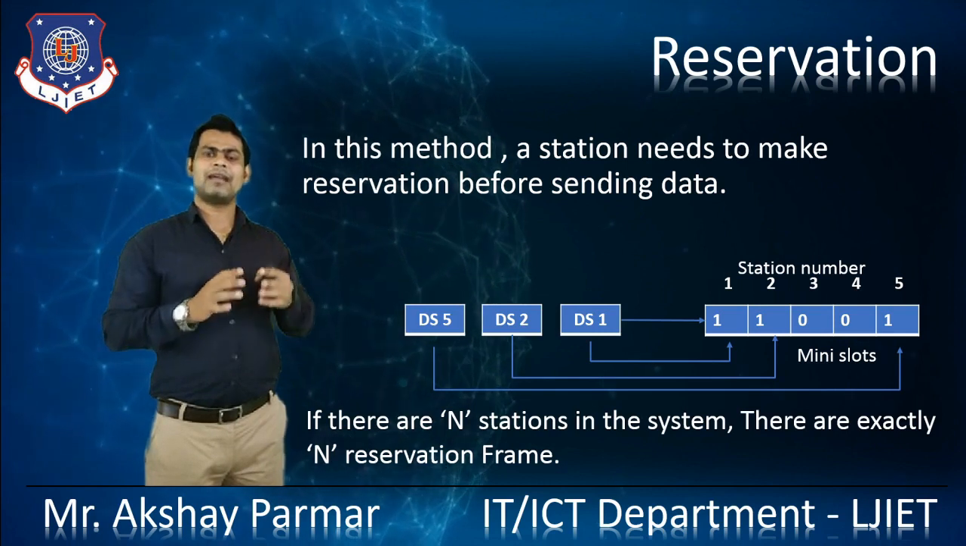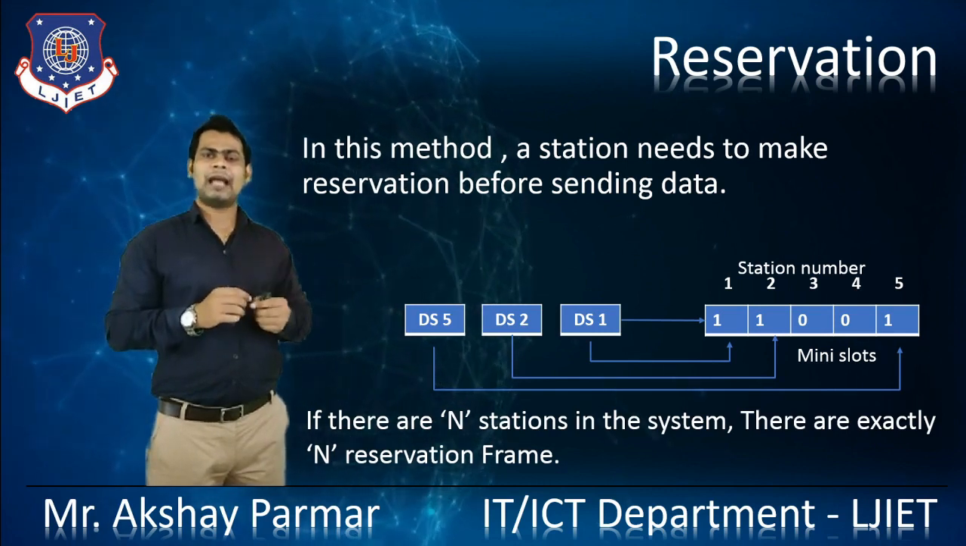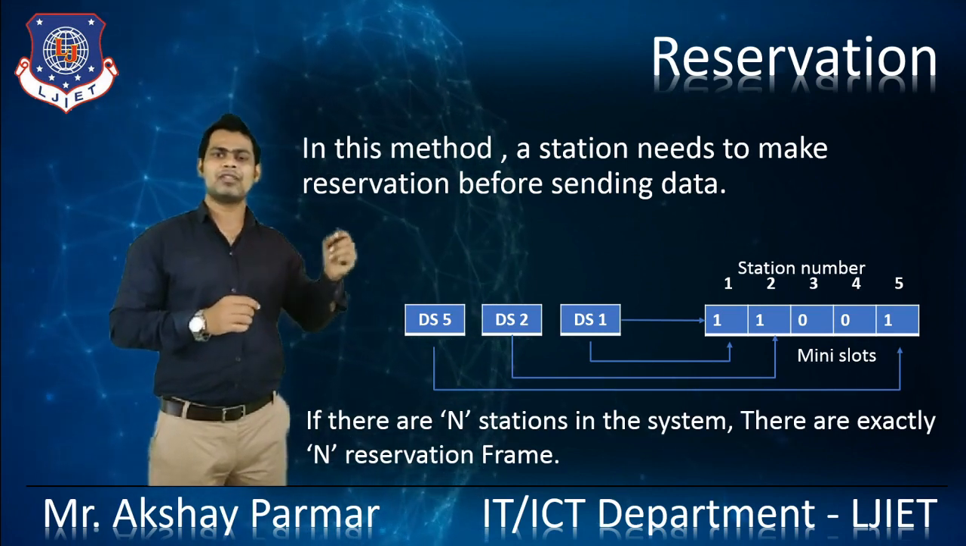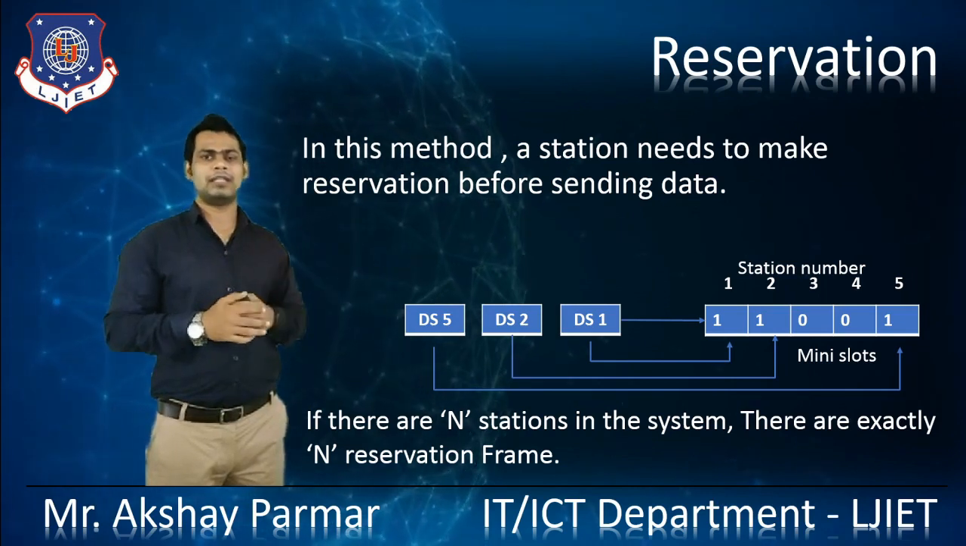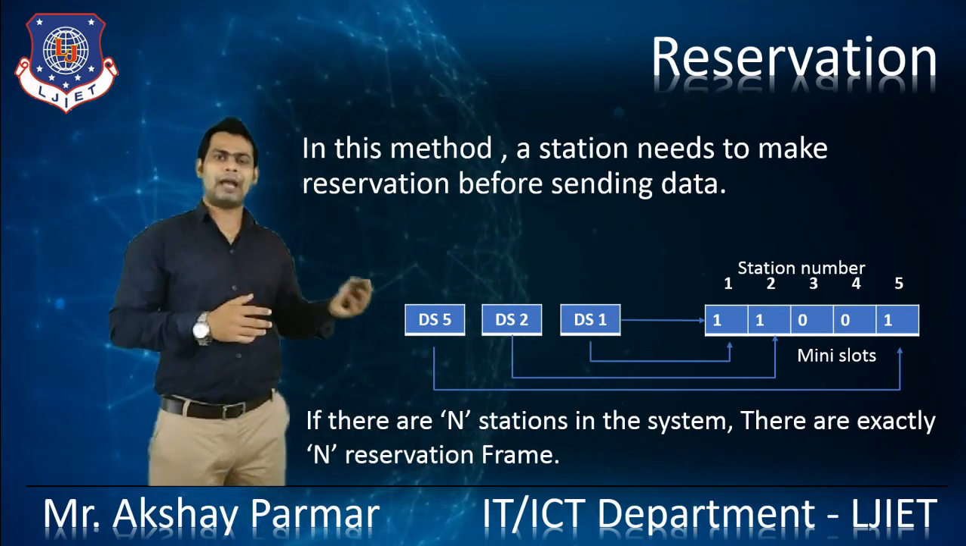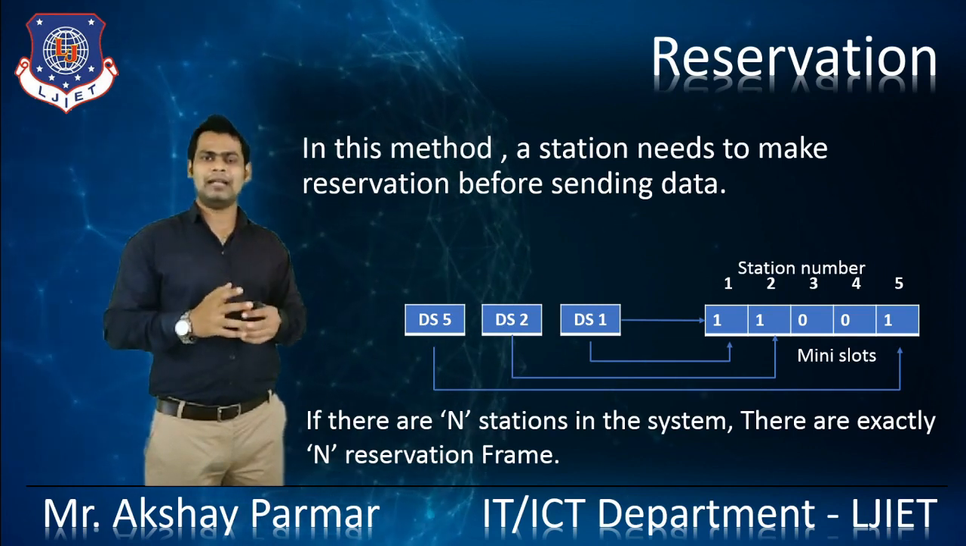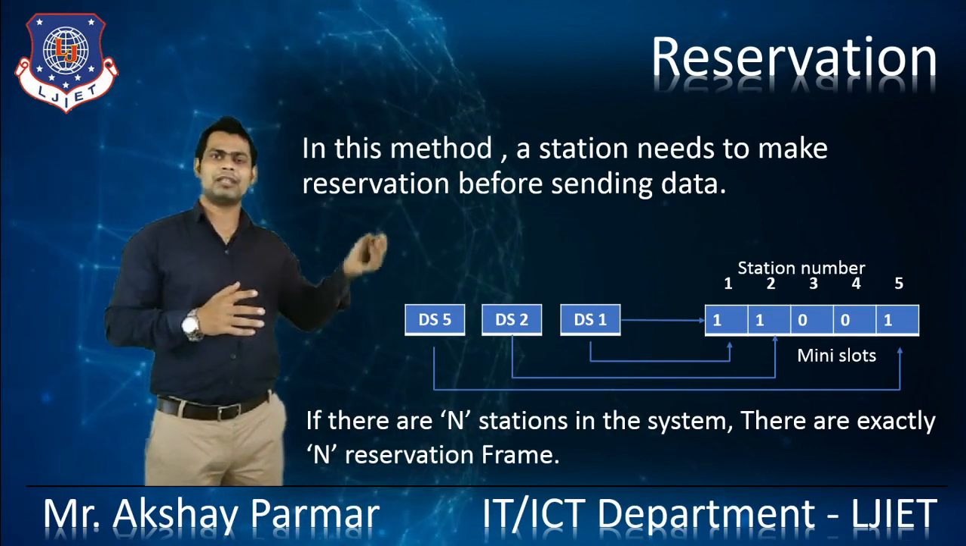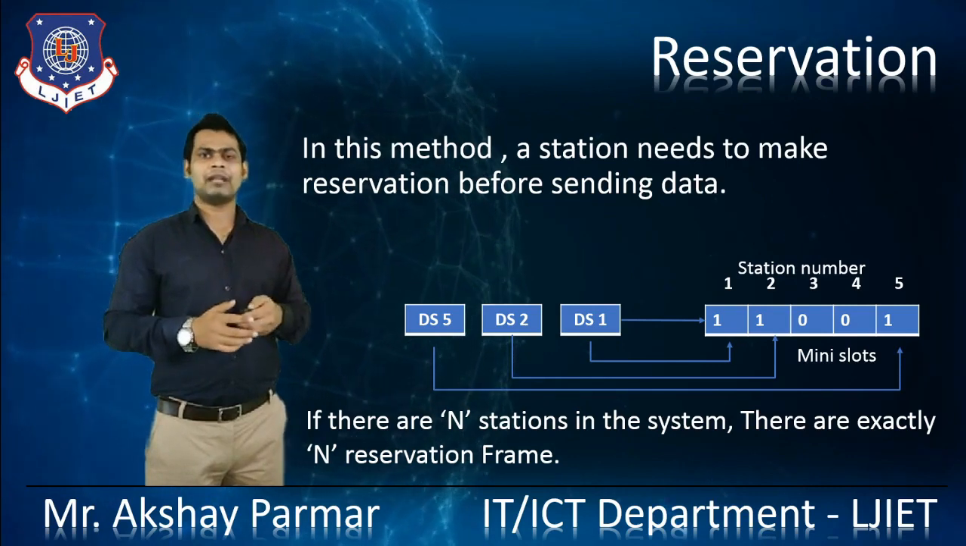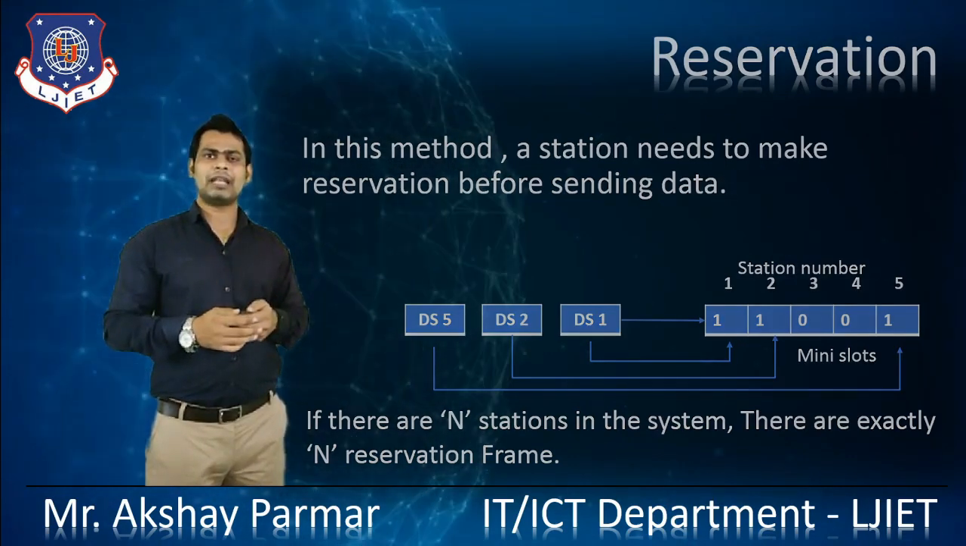If there are n stations in the system, there are exactly n reservation mini slots. As you can see in the figure, we have 5 mini slots, so a maximum of 5 stations can send and receive data with the reservation technique. So that's all about the reservation technique.